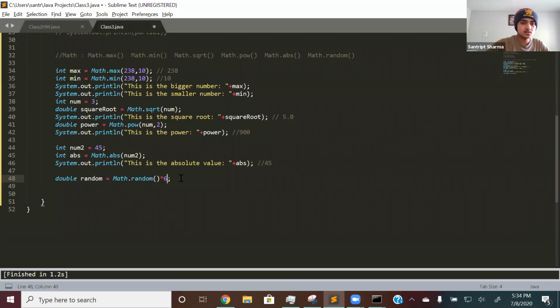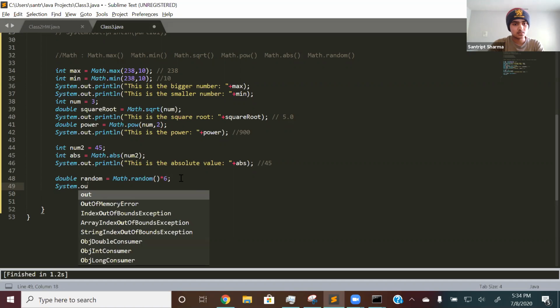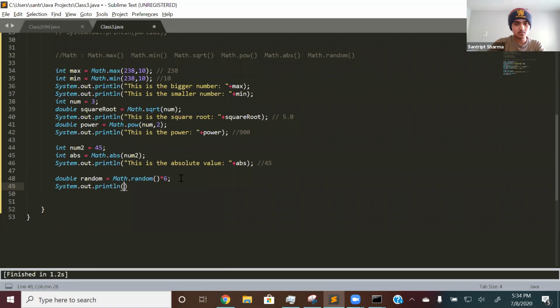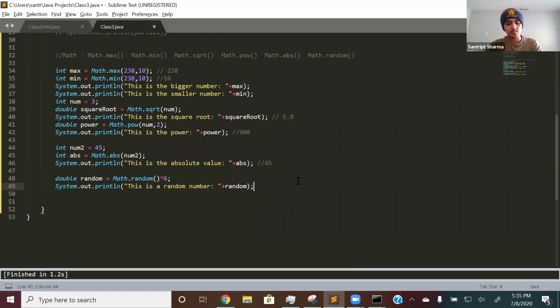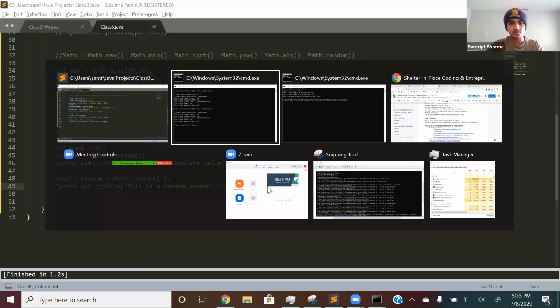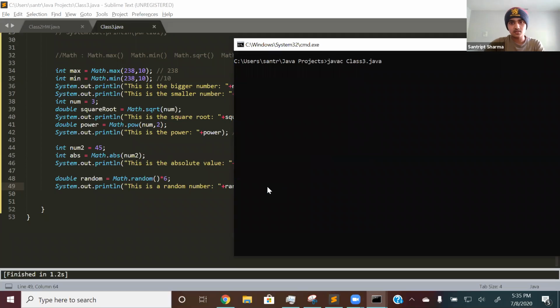So if I print out random, so System.out.println, this is a random number plus random. Yeah, so if I print this out, it should print out any number between 0 and 6, and it's going to be a double, so a decimal number. So if I run this, then let's see.